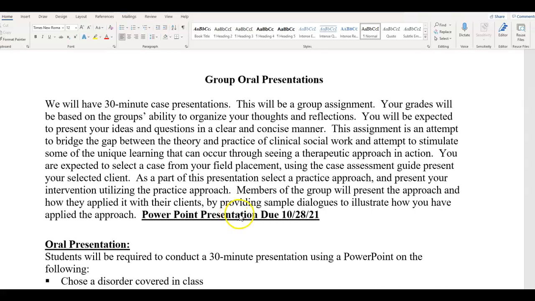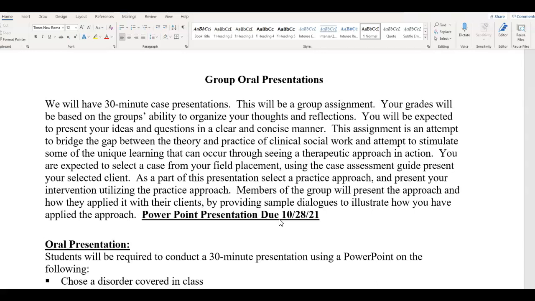So again, group oral presentations, please meet with your group as soon as possible so that you can start brainstorming about this assignment. You can start collaborating with each other and figuring out times that you all can meet that work best for everyone, so that you all can really talk about what technology you want to use to deliver this. Please meet with your group as soon as possible. I can't stress that enough.